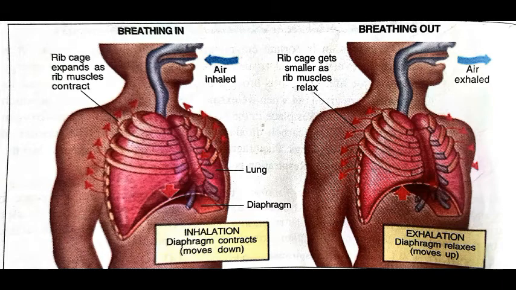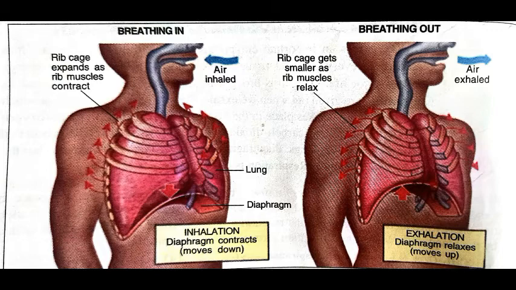Lungs are two thin-walled elastic sacs in the thorax. You can see the picture of the lungs given there. These lungs are made up of two thin-walled elastic sacs in the thorax. Thorax means the place that is present between the neck and the hip. This is an airtight cavity enclosed by the ribs from the side and the diaphragm below. If you have a look into this picture, this is an airtight cavity enclosed by the ribs.